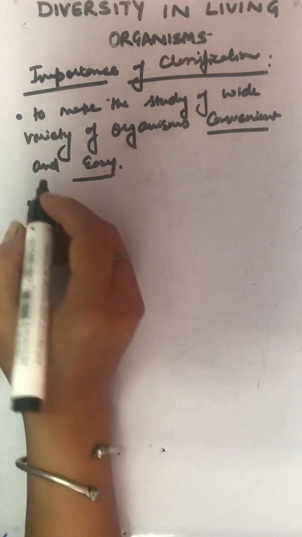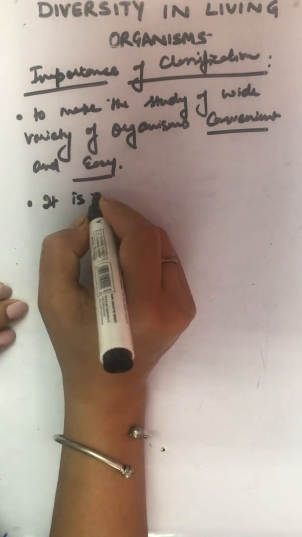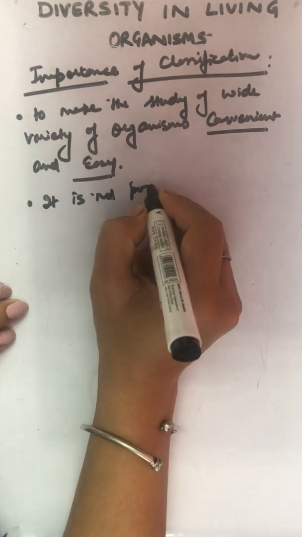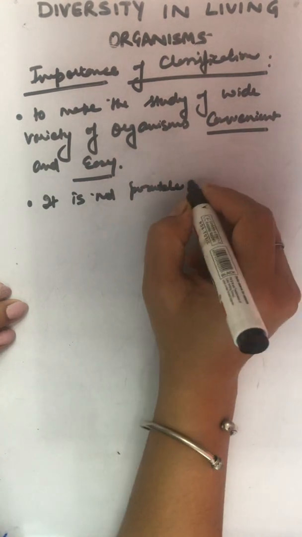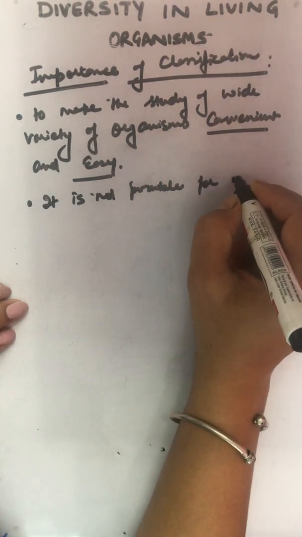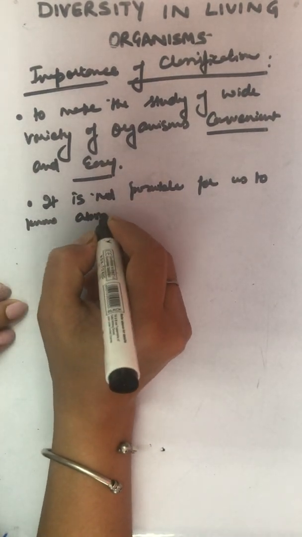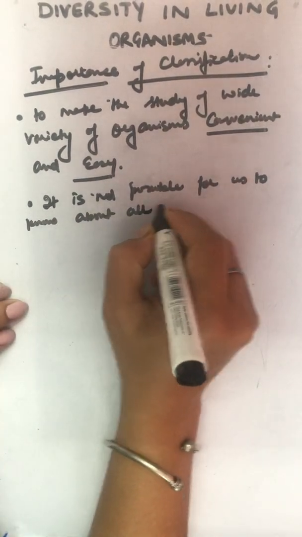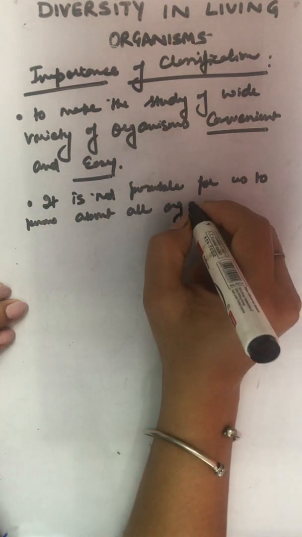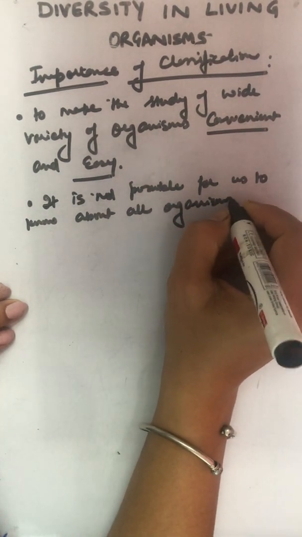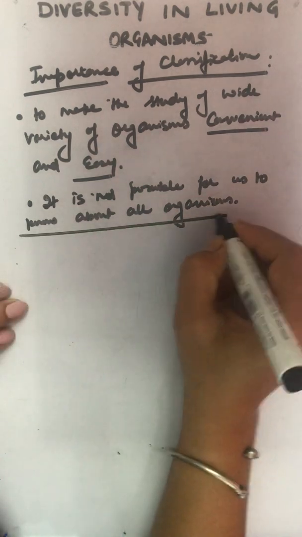Number two, it is not possible for us to know about all organisms. So what do we do?